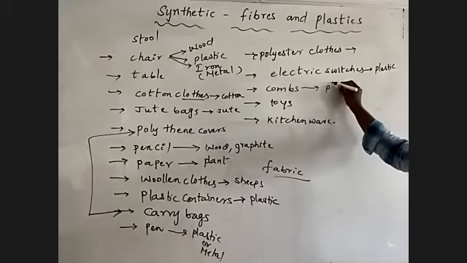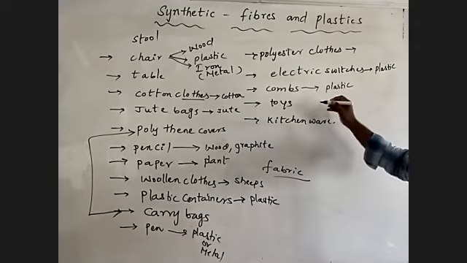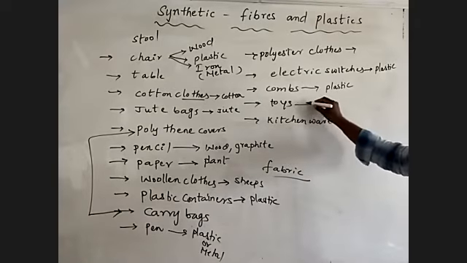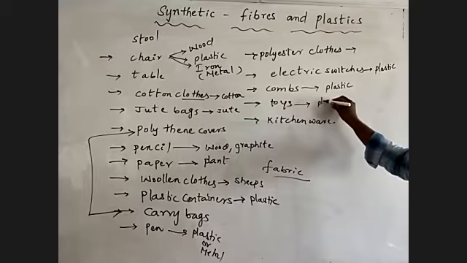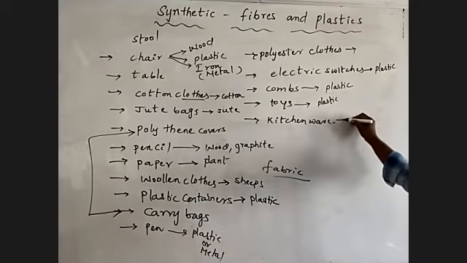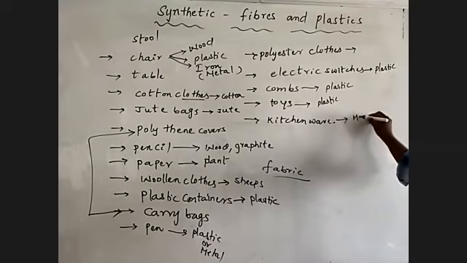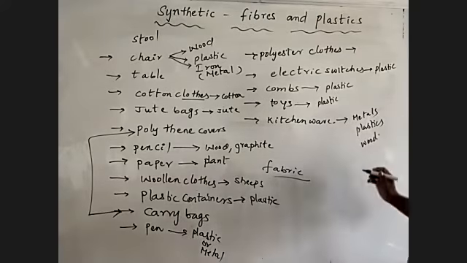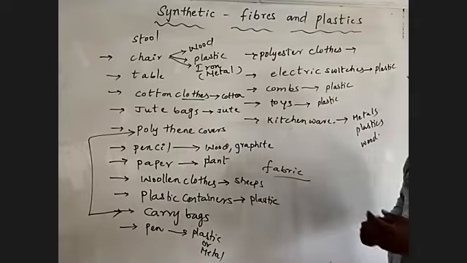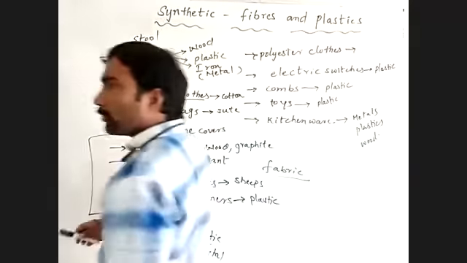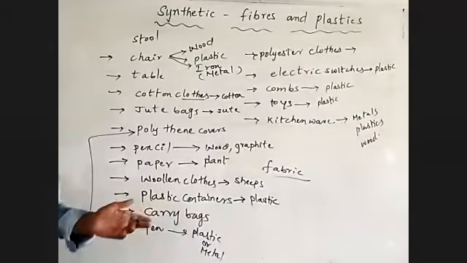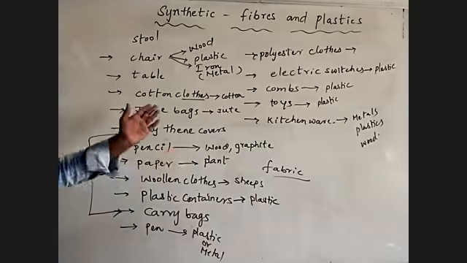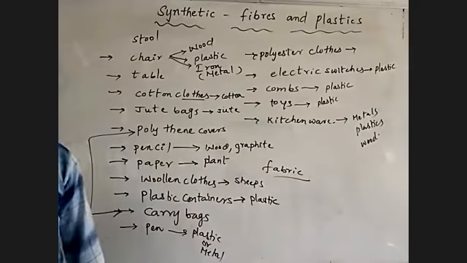Combs are generally made up of plastic, and toys too. Kitchenware has metals and plastic, and sometimes wooden things also. These are a few things present in our home, made from different types of materials.